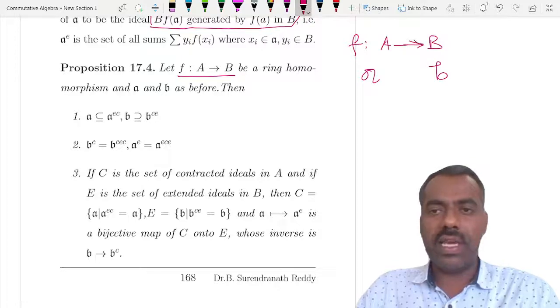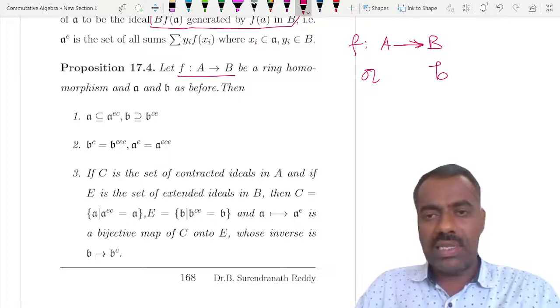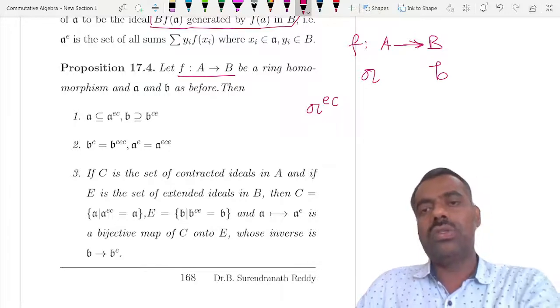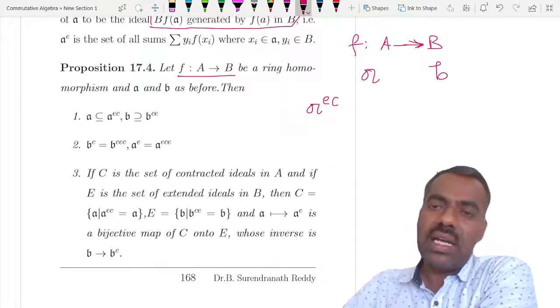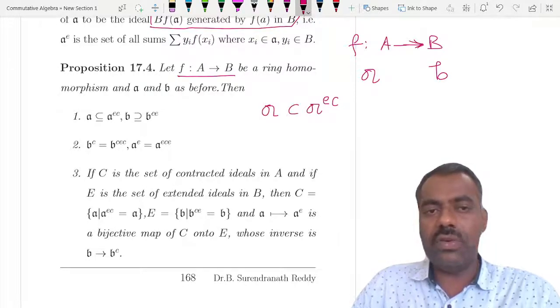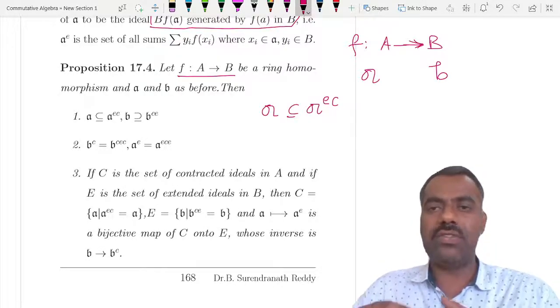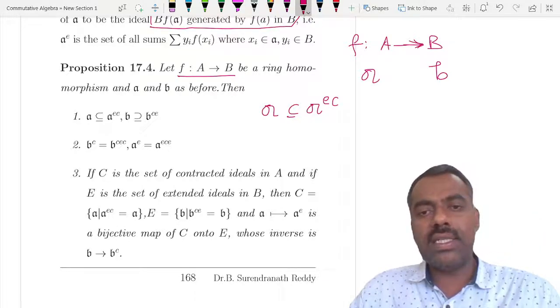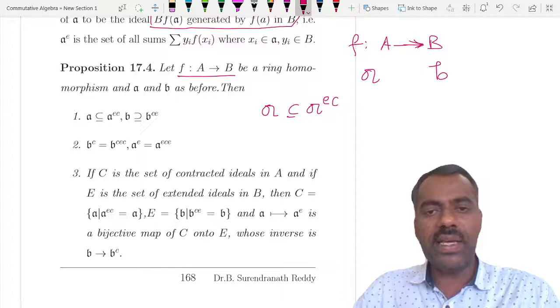Then you can easily observe that if you take a, extend it, which is an ideal in B, and then contract it, it is always bigger than the original.